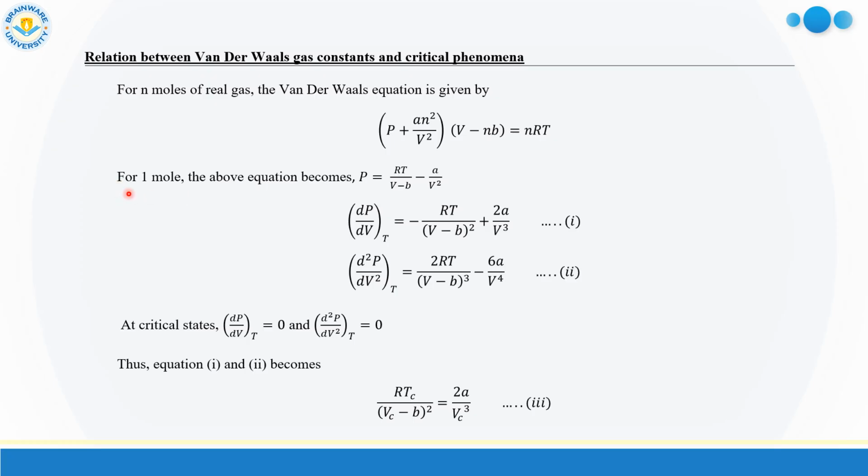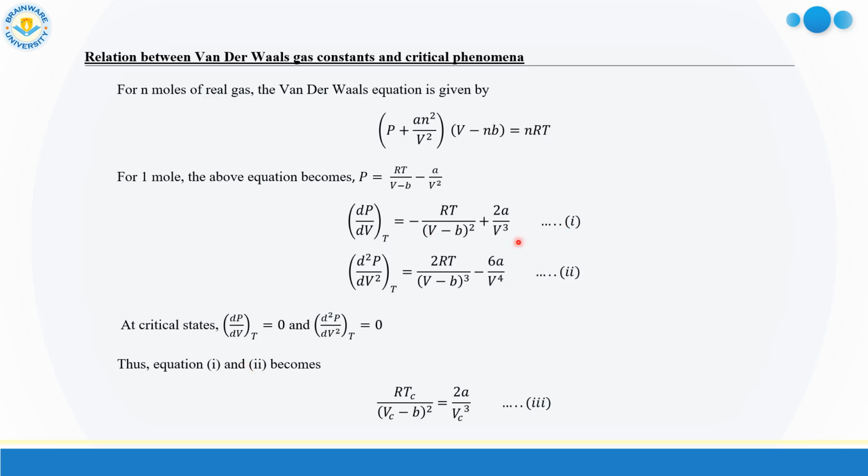Now, for 1 mole gas at the critical point, dP/dV at constant temperature and the double derivative term d2P/dV2 both are equal to 0. So we can write dP/dV at constant temperature is equal to 0, and the second derivative is also equal to 0 at that critical point.